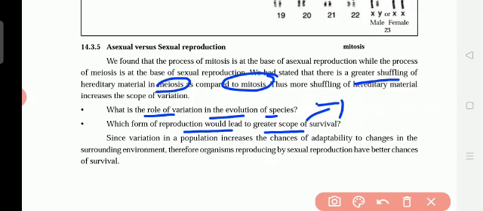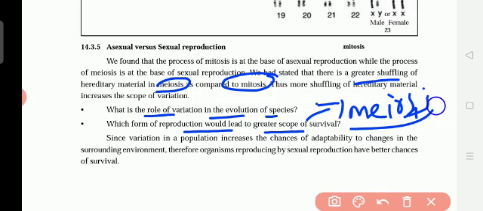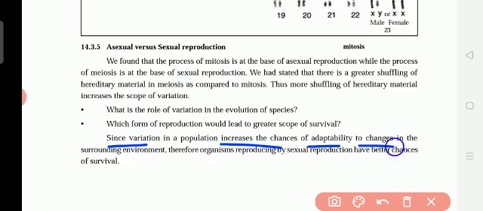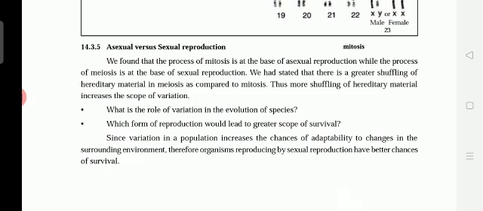Okay, and which form of reproduction would lead to greater scope of survival? Greater scope of survival means living so many days. That is the meiosis. So human beings can live more years compared to the other organisms. In plants also meiosis takes place in some plants.